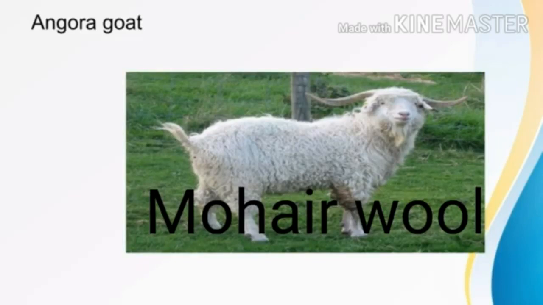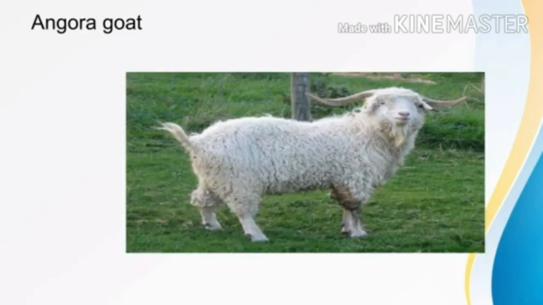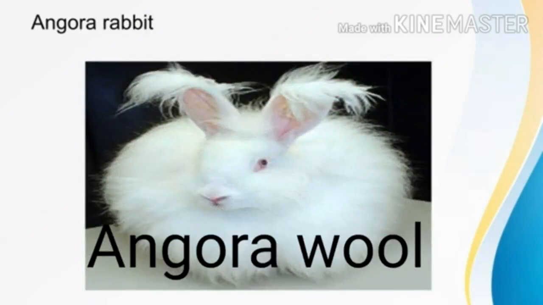This one is an Angora goat. This goat yields mohair wool. And this one is an Angora rabbit. From this rabbit we get Angora wool. Listen: Angora goat yields mohair wool. Angora rabbit yields Angora wool.